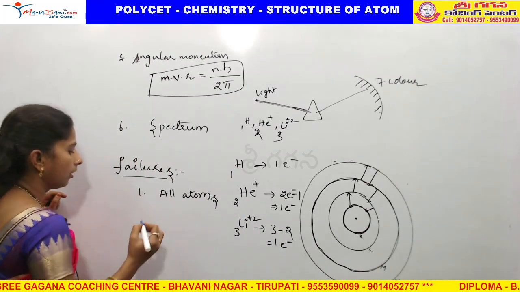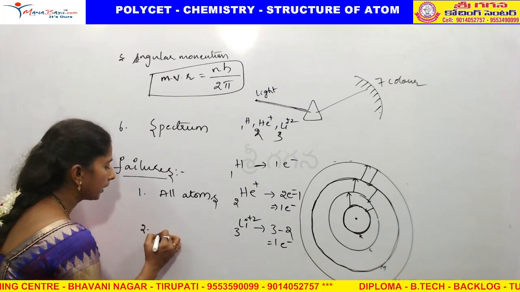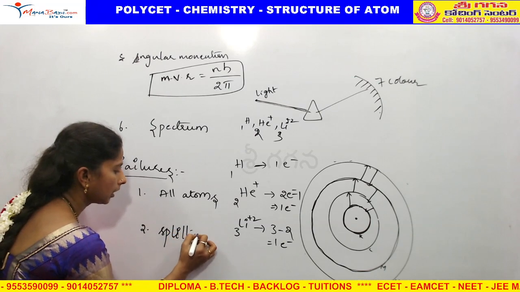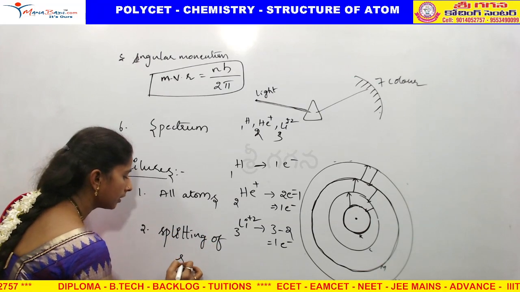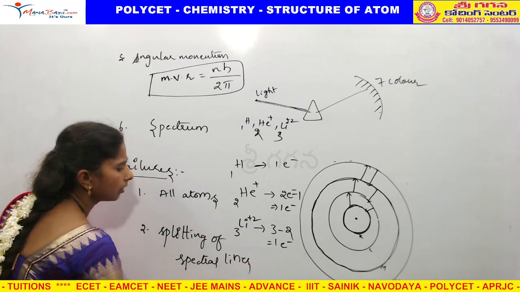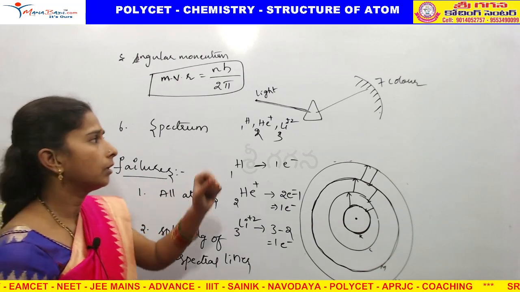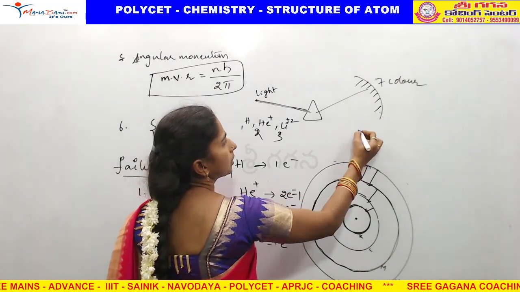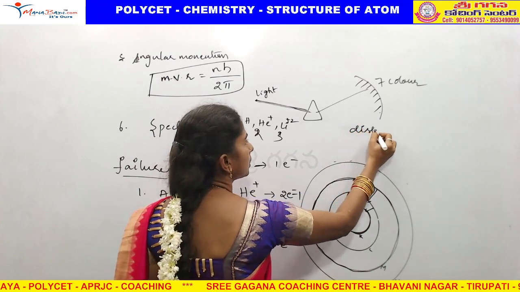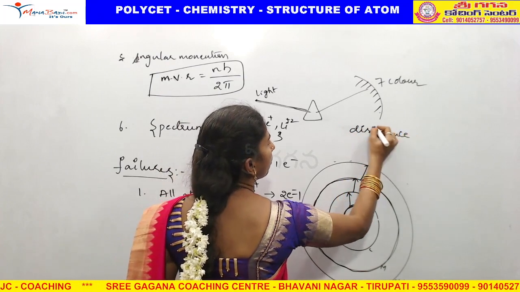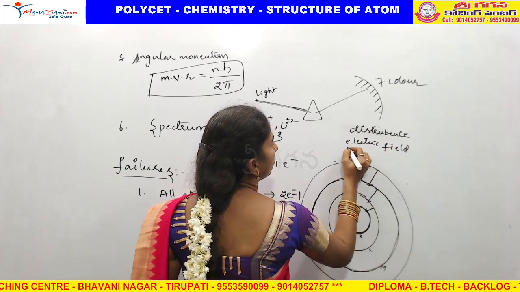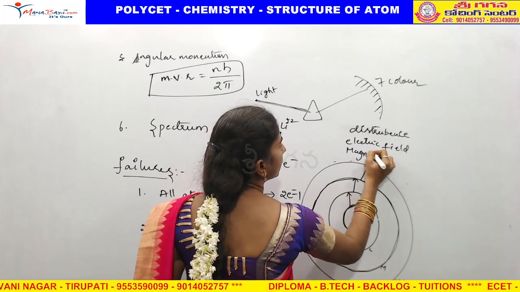And splitting of spectral lines. He couldn't explain the splitting of spectral lines. If we are taking this spectrum, some disturbance will be there when we are applying an electric field and a magnetic field.